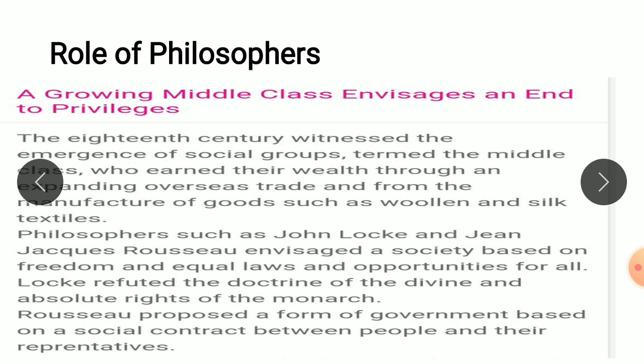Clear, everyone? Philosophers such as Locke and Rousseau proposed a form of government based on a social contract between people and their representatives. Locke and Rousseau imagined a society based on freedom and equal laws and opportunities, and Locke refuted the doctrine of the divine and absolute rights of monarchs.